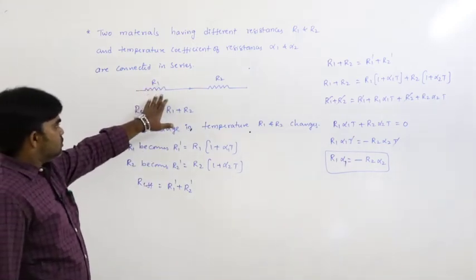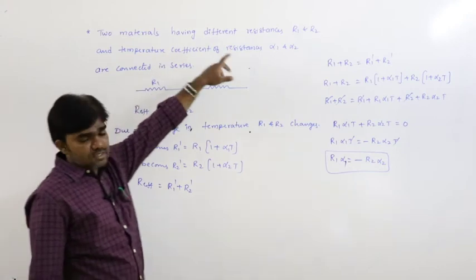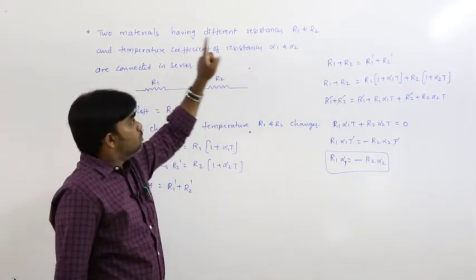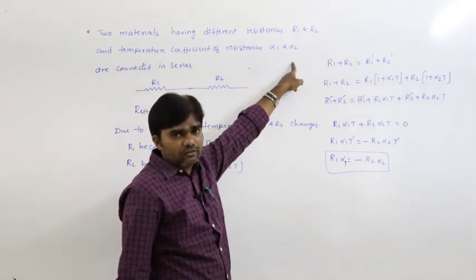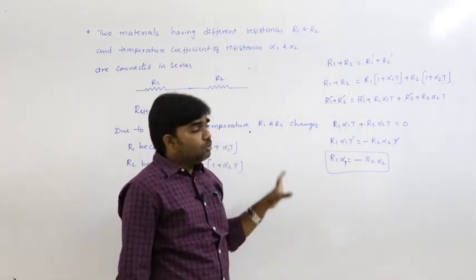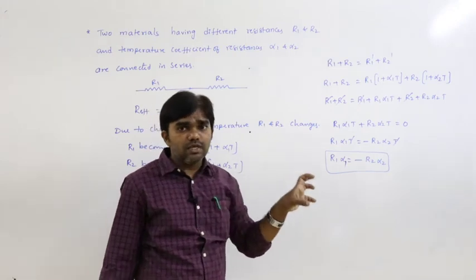Two resistors having resistances R1 and R2, whose temperature coefficients of resistance are alpha 1 and alpha 2, are connected in series. Both are raised to the same temperature.